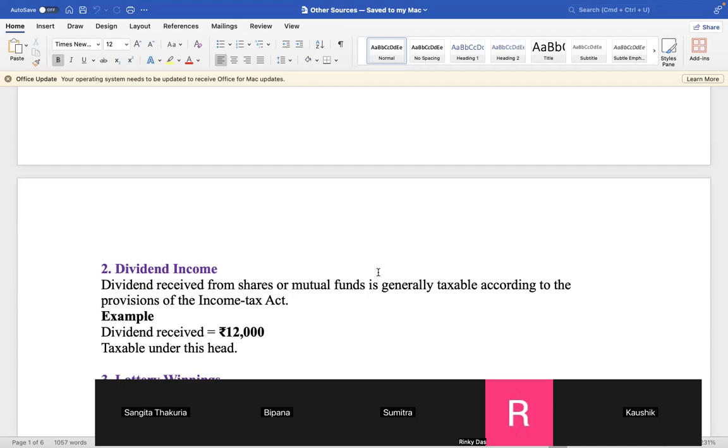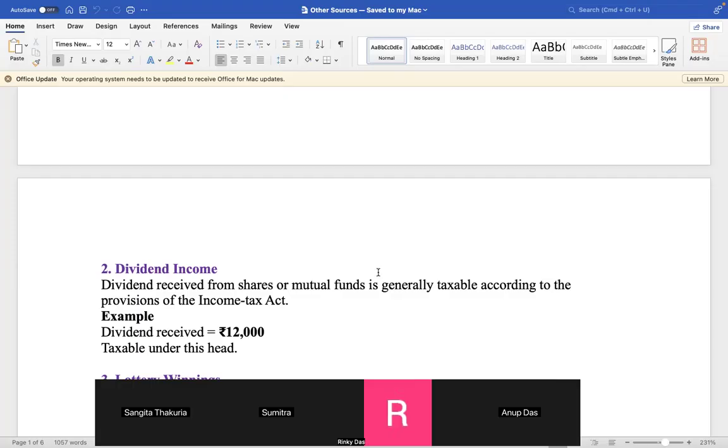Dividend income. Dividend received from shares or mutual fund is generally taxable according to the provisions of the Income Tax Act. Example, dividend received is equal to 12,000, taxable under this head. If you remember these points, then when we do the problems, it will feel very easy to you, like butter. That's why I'm doing it this way. Everything feels very easy now, but if you don't understand, it will become very tough.